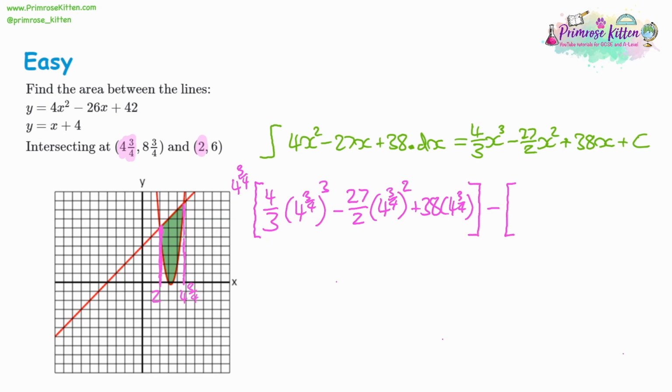The next bracket is the same thing, but we're going to substitute in 2. So the same for thirds. X is 2, and it's cubed. And again, just writing out the whole thing. Every time we come across an x, we replace it with a 2. And now we've done that, we can type it into our calculator. So 4 3/4, you could write 4.75. We're going to cube it.